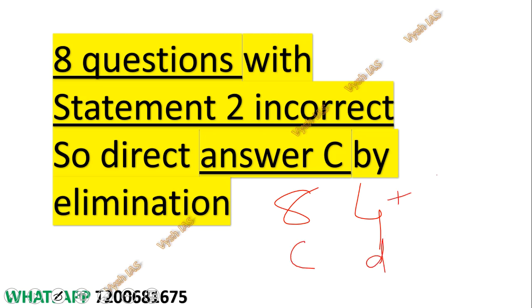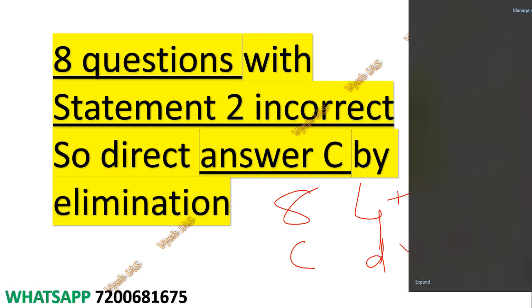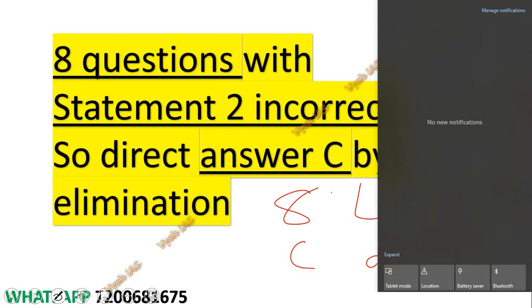Then the remaining 6 questions are there in which one is debatable, so I'll write 5 bracket 1. All these questions I'll show you with answers. So 6 questions are there in which the answers are coming either A or B, meaning that statement 1 is correct and statement 2 is also correct, and if 2 explains 1 it is A. If 2 doesn't explain 1 it is B. So those are the questions which came this year. Once again.